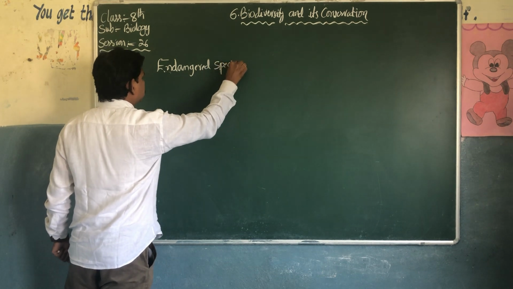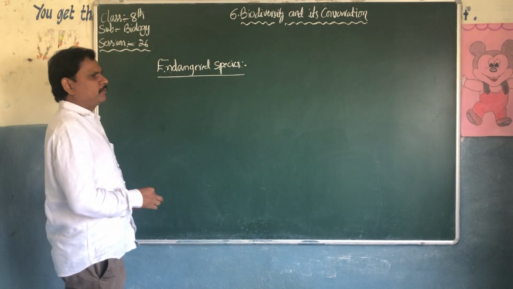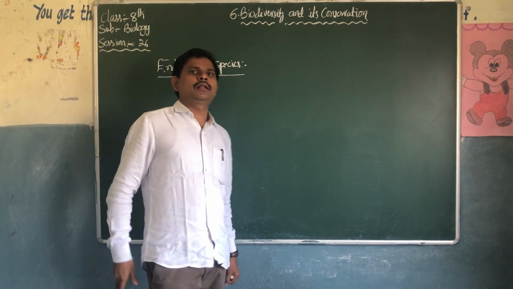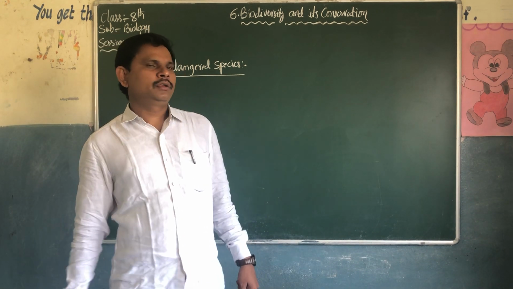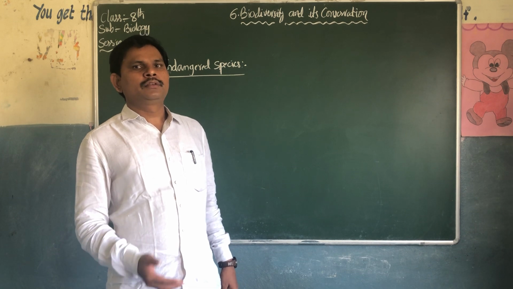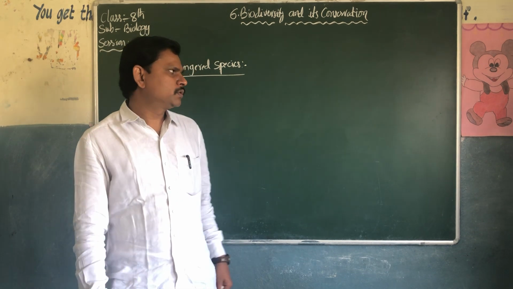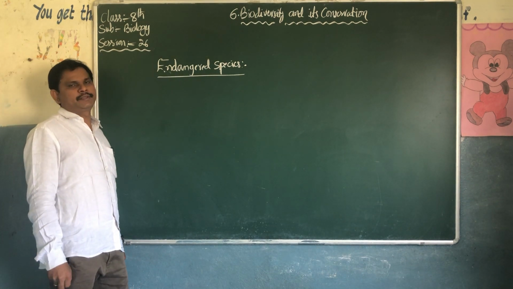What is an endangered species? It is a red signal to the organisms. In future, if we do not protect them, they will vanish from the earth. Such species are called endangered species.